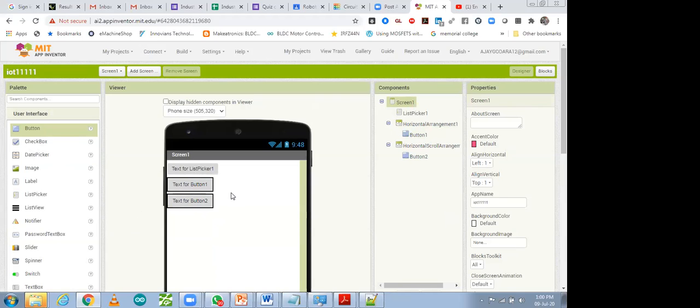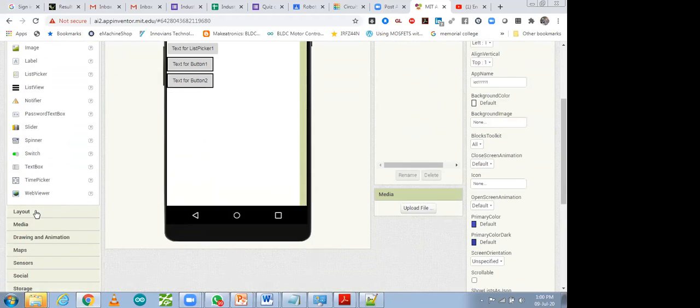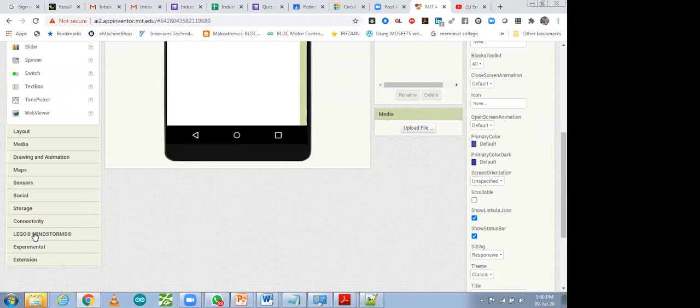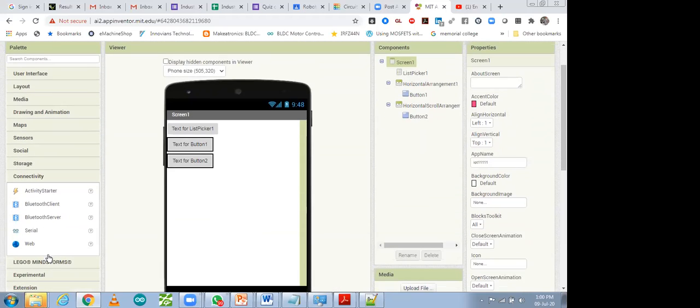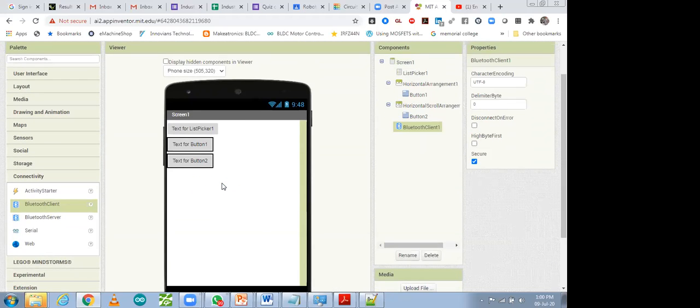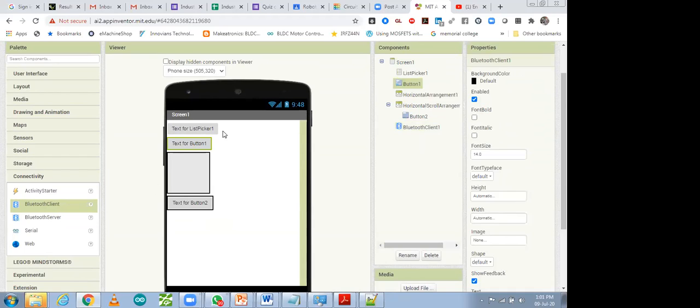Then we have to use Bluetooth. Now I'm going to use Bluetooth. You will find Bluetooth over there in connectivity. So take this Bluetooth client and drop it. These are the things you have to take, nothing else. These are required over here. Now you can modify the user interface however you want. That user interface is up to you, how you want to change the colors. These things are very simple.